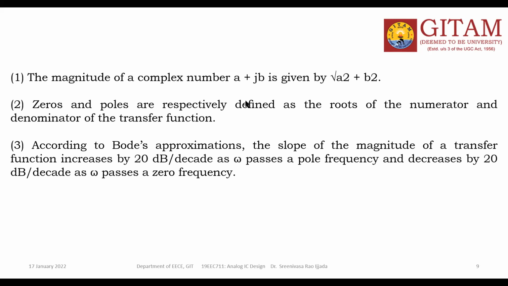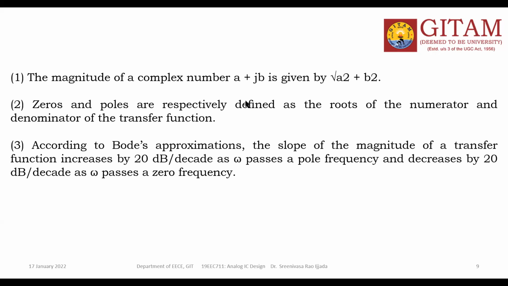So what indication will the zeros and poles give? Simply, you can understand one thing. In your control system courses, control theory, the location of the poles and zeros of a system on the S-plane is important. If the poles and zeros of the system are located on the left side of the S-plane, then the system is stable. But when any one of the roots, pole or zero, is located on the right side of the S-plane, you can say that the system is unstable.